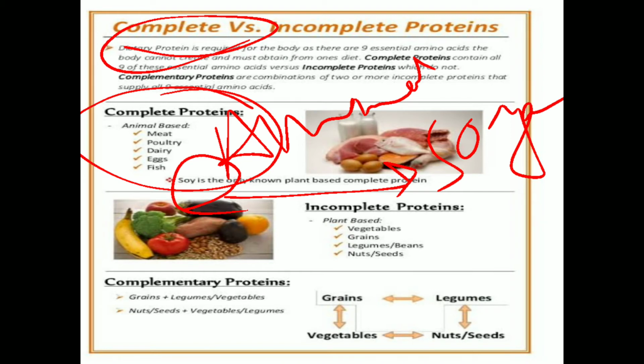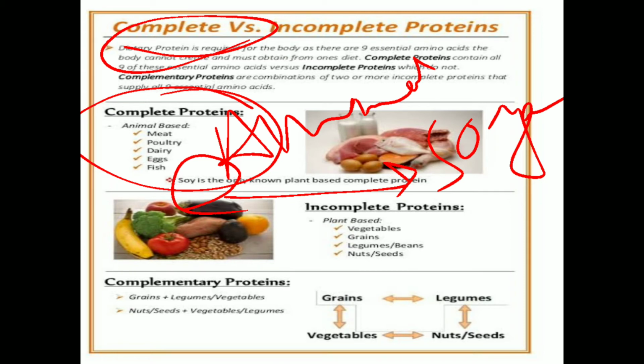But still, in soybean we have some anti-nutritional factors. That is why we have to soak the soybean in warm water, then strain the water, and then consume the soybean to remove the anti-nutritional factor. But that is not important. What is important is the source of complete protein and the source of incomplete protein.